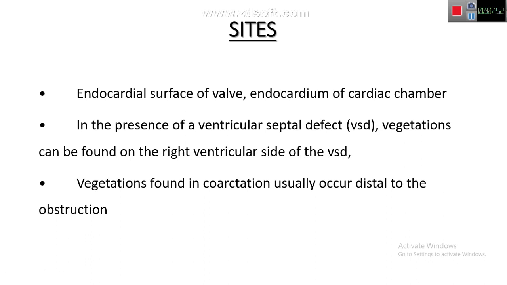So it is easy for the vegetations to form on that side where the pressure is low. Vegetations in coarctation of aorta usually occur distal to the obstruction, for the same reason. Proximal to the coarctation, the pressure will be high. It is very difficult for the vegetations and the bacteria to set up in such high pressure conditions, so they are found on the low pressure side, that is, distal to the obstruction.